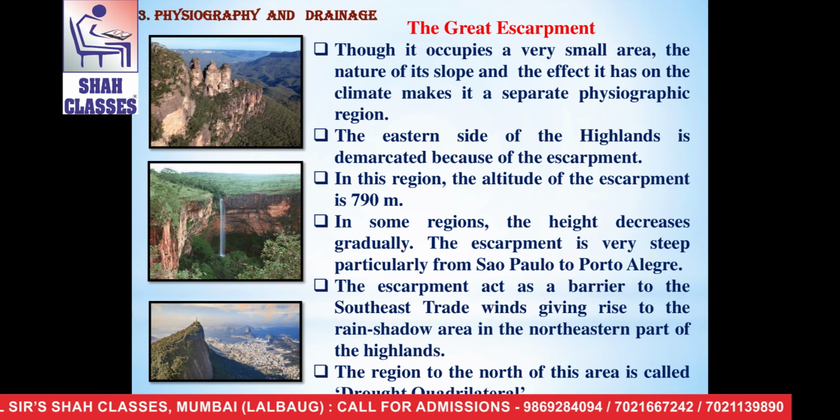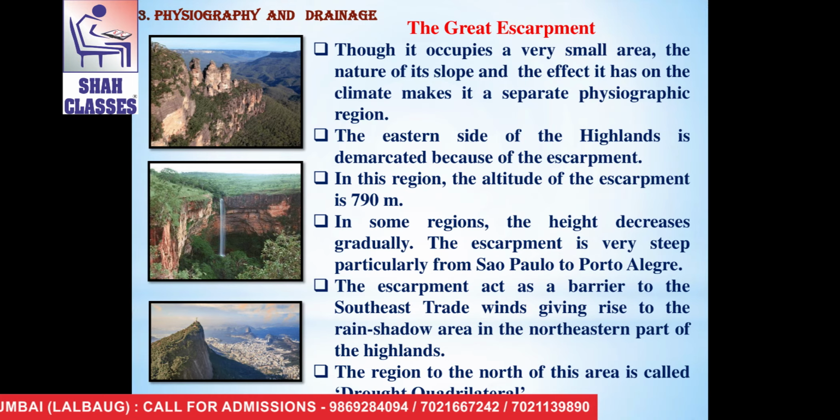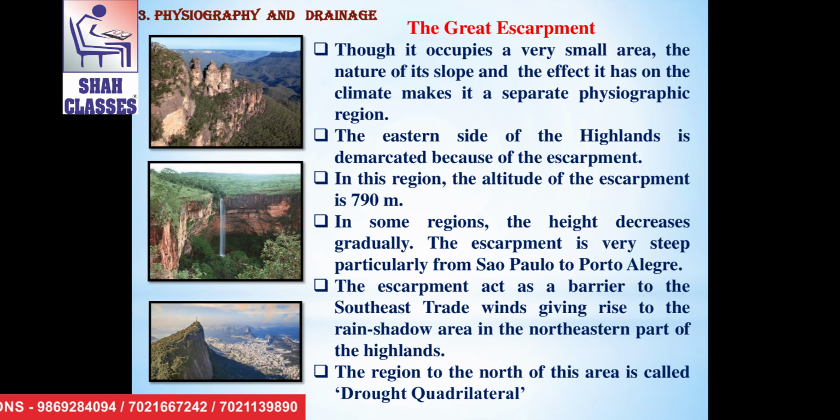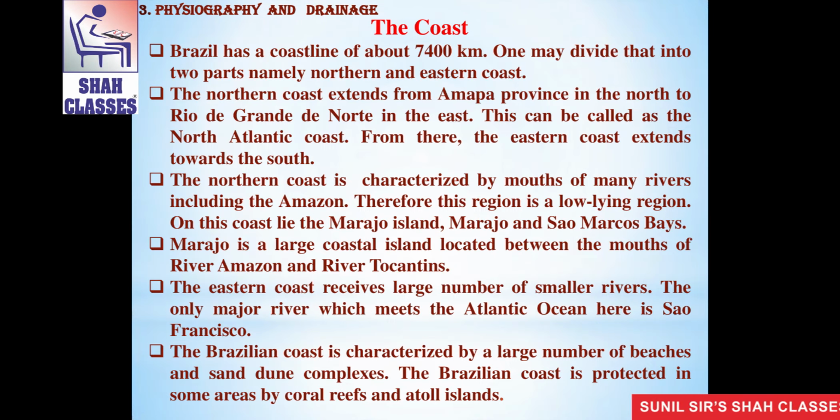The escarpment acts as a barrier to the southeast trade winds, giving rise to the rain shadow area in the northeastern part of the highlands. The region to the north of the area is called drought quadrangle.